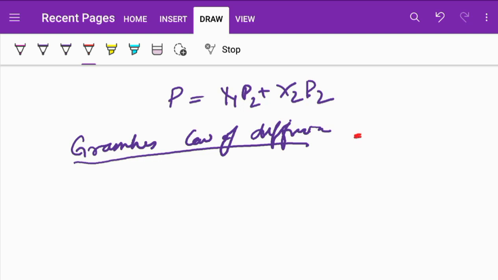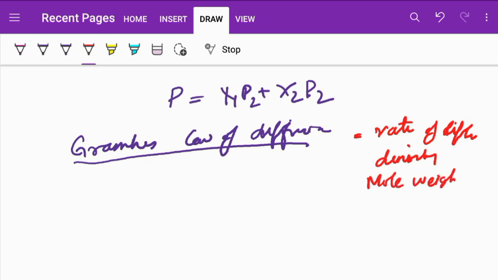One is the rate of diffusion, since we're talking about diffusion, density, and then the molecular weight of anything what we are dealing with, right?